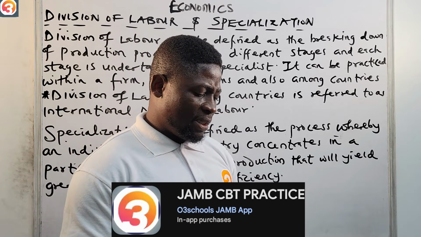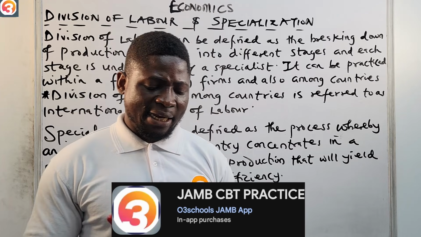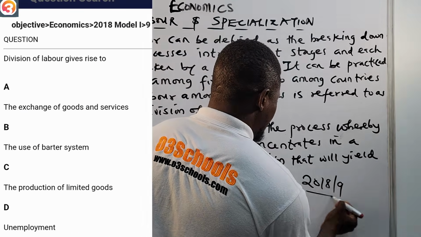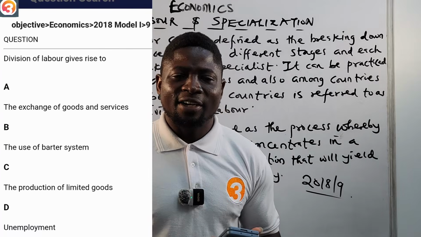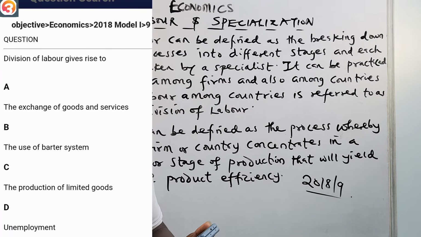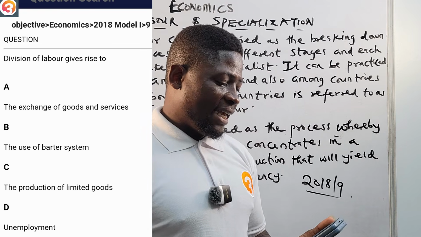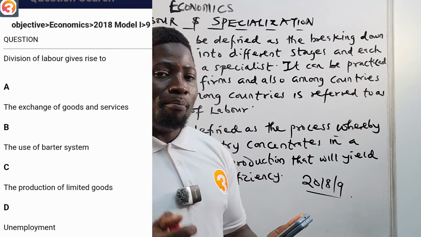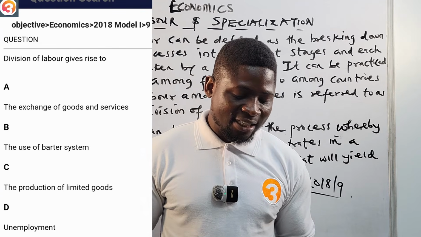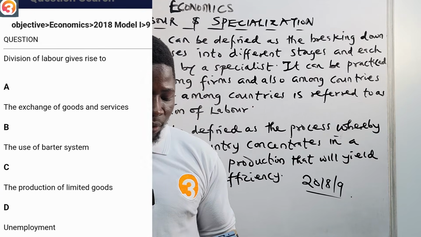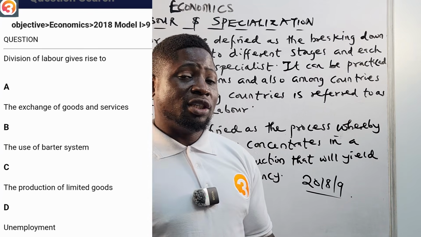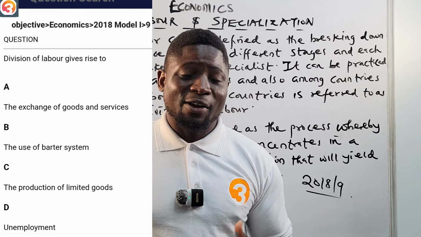This is a 2018 question, number 9. It is being displayed on the screen right now. It says here that division of labor gives rise to: A, the exchange of goods and services. B, the use of barter system. C, the production of limited goods. While D says unemployment.